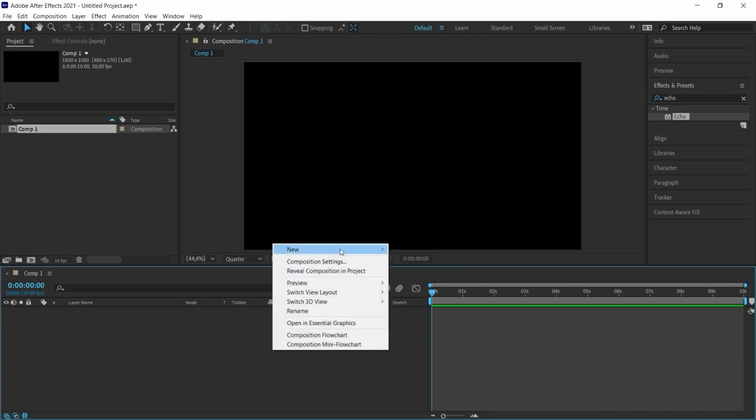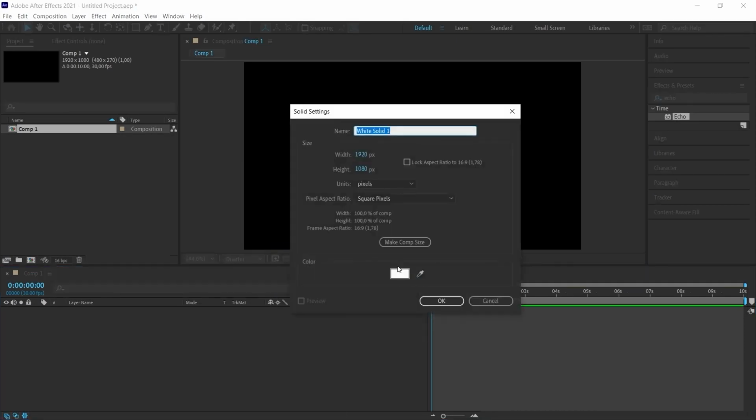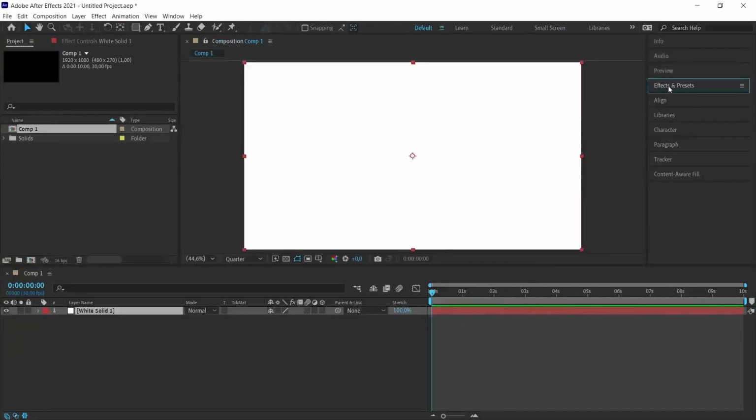Now I am going to create a new solid. I click the New button. I choose the solid option and I click the OK button. Here this can be white color. Now we need to add an effect.